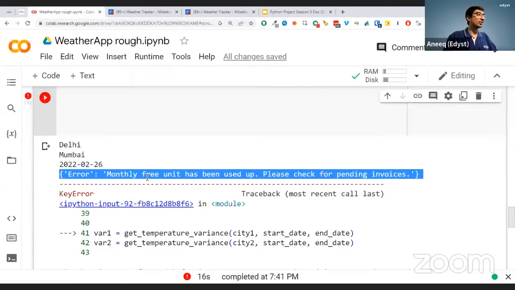You guys used up all of my free units. So that's why we can't really test this one out. I think my API key has been exhausted because somebody used most of them. So that's one thing. But yeah, if you use my API keys, then that's what's going to happen. Please generate your own API key.